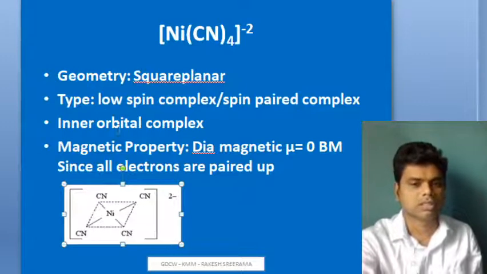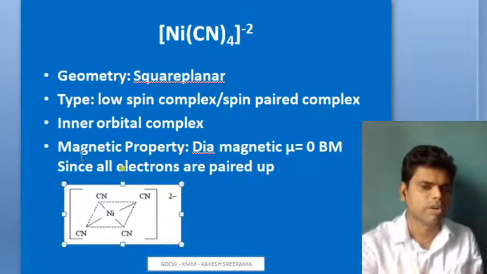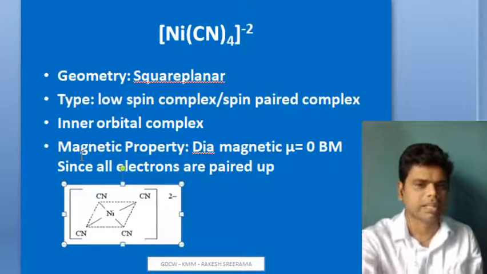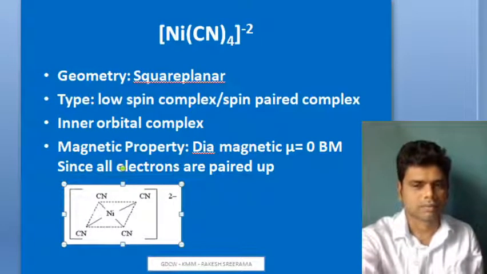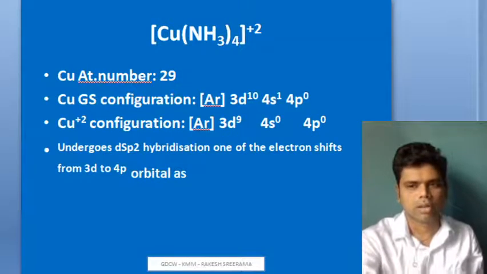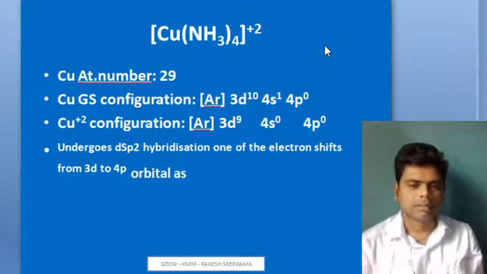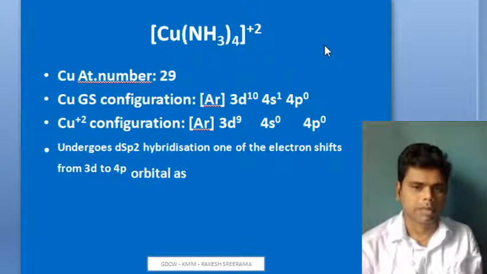Okay, so these are the 4 things that you should answer at the end of every complex: geometry, type of complex, magnetic property, and magnetic moment, how much it is. Okay, that's how you draw its structure. One more complex: the next one is tetraamine copper 2 complex ion.